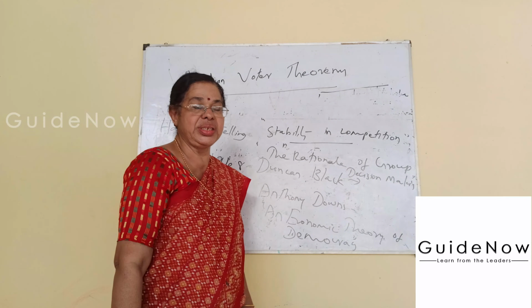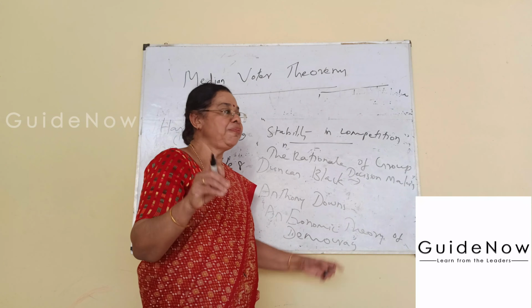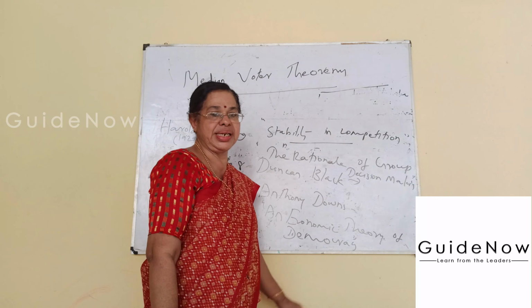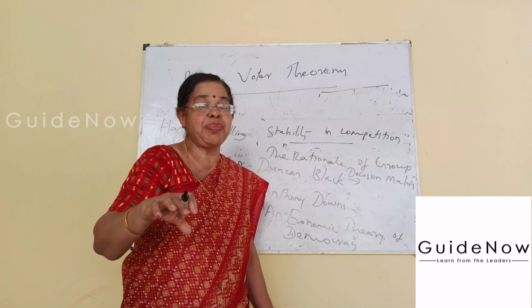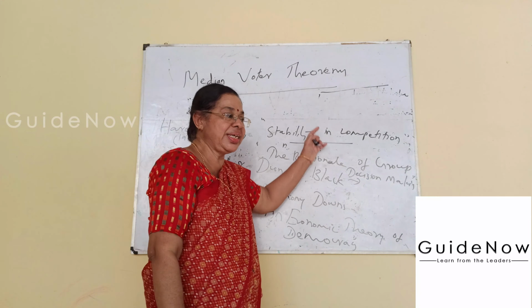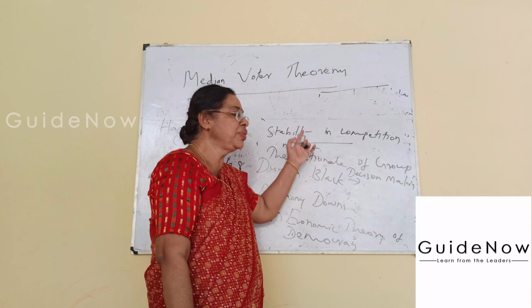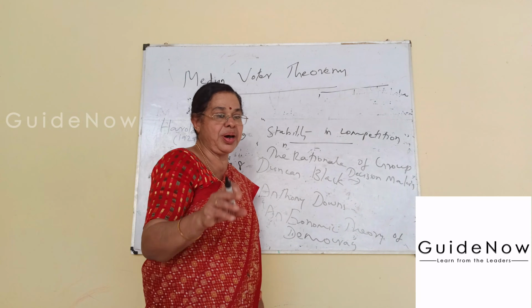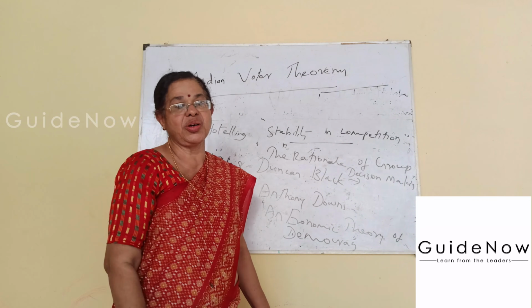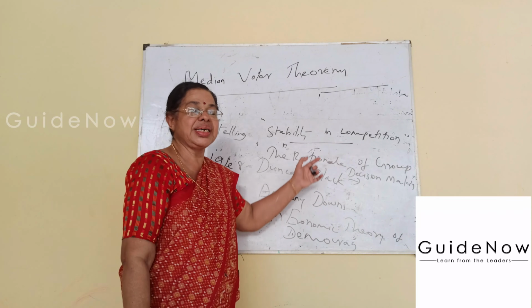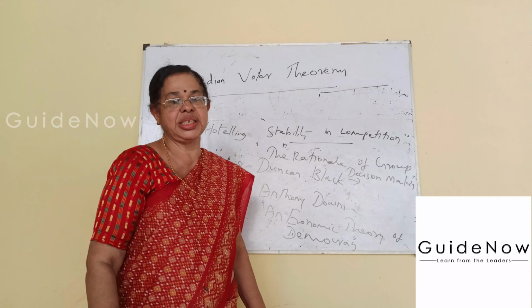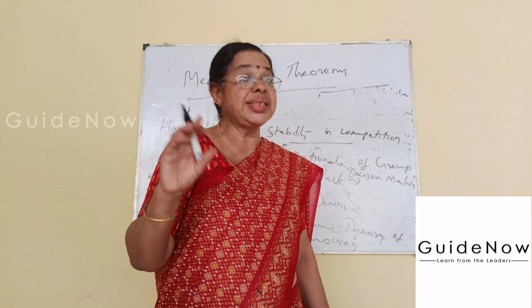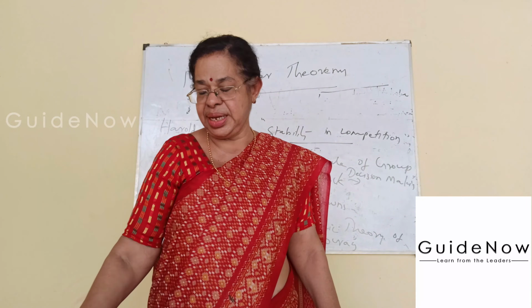From this they conclude that the win of the election is mainly concentrated in the central part, the centrist view. So the centrist view is the main important factor determining the success of the politician or the success of the election. These are the three important economists who explain the historical side of the median voter theorem.